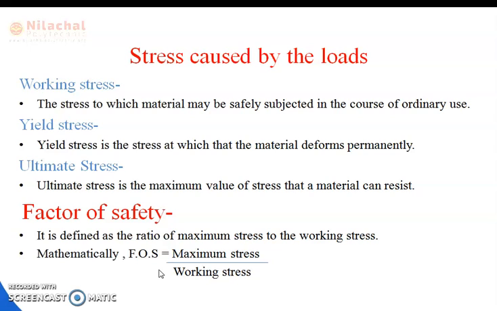In the factor of safety, there are two cases. One is the case of ductile material, and two is the case of brittle material. In case of ductile material, the factor of safety is equal to yield point stress by working stress. And in case of brittle material, the factor of safety is ultimate stress by working stress. So the factor of safety has two cases: ductile material and brittle material.